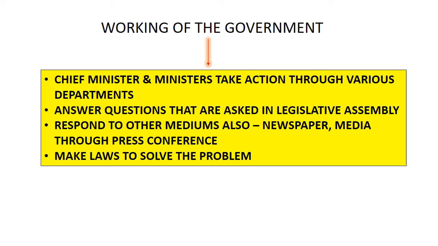So finally, children, we have come to the end of this chapter, and let us recap how the government works once it has been formed. The chief minister and his ministers take action through various departments. There are various departments, the health department, the public works department. Whatever problems come through those departments, they keep on doing their work. They also answer questions that are asked in the Legislative Assembly. Also they respond to other mediums like newspapers, media, through press conferences. They let the people know what they do. They also make laws to solve the problems. So this is all about how the state government works, and I hope you have liked it. Thank you.